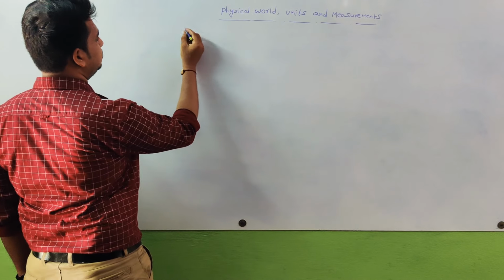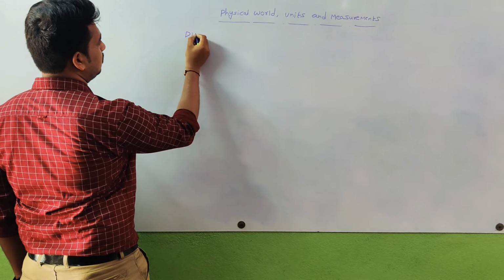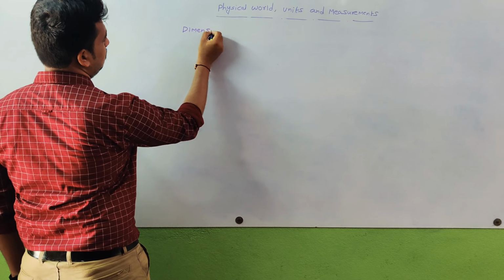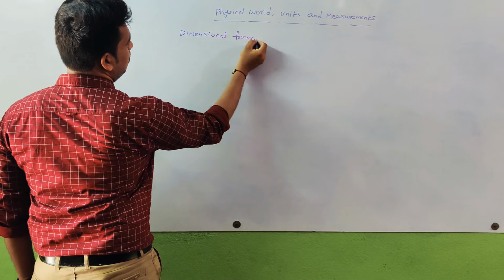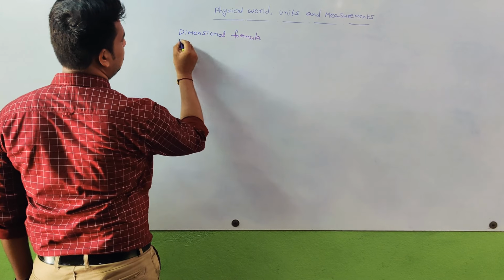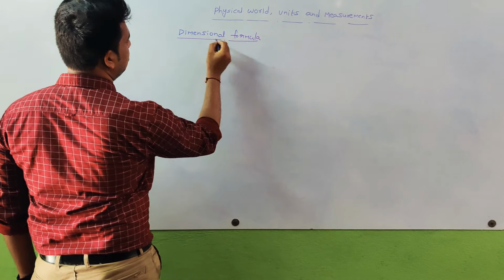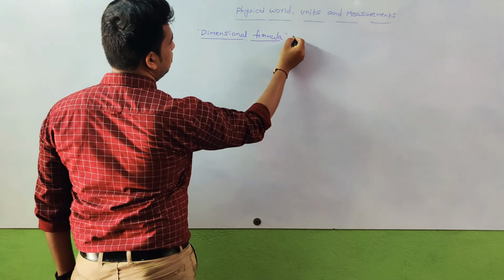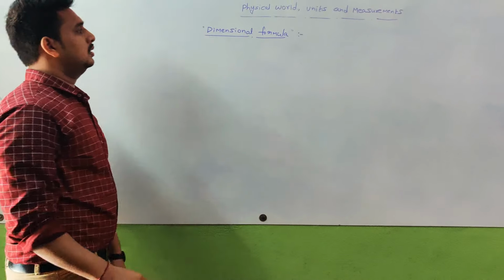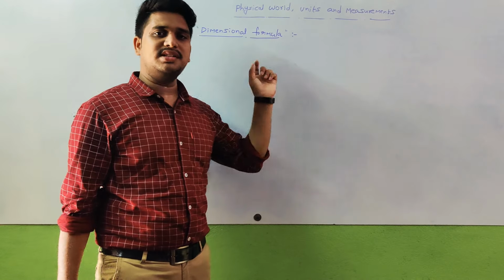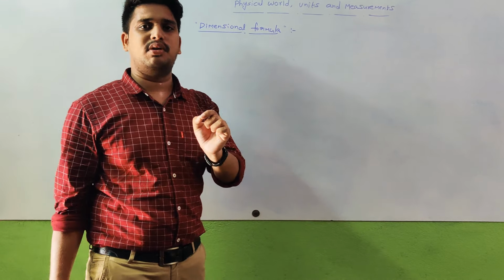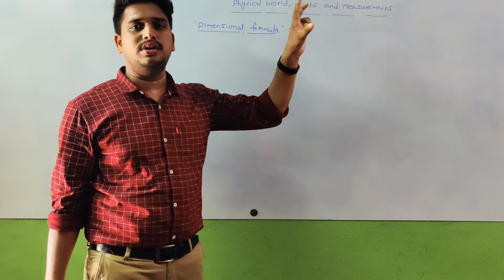Dimensional formula. Observe here, dimensional formula is most important in this chapter, physical world units and measurement.